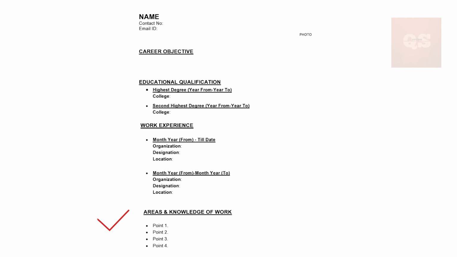So this will cover your entire work knowledge in one section rather than putting it under each organization under your work experience heading. So it will be crisp and clear under this heading. All the works that you have attained knowledge on can be put up in this heading.